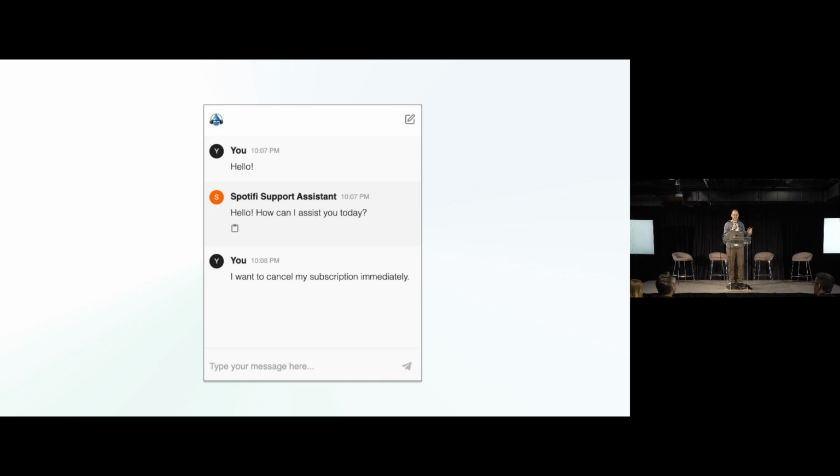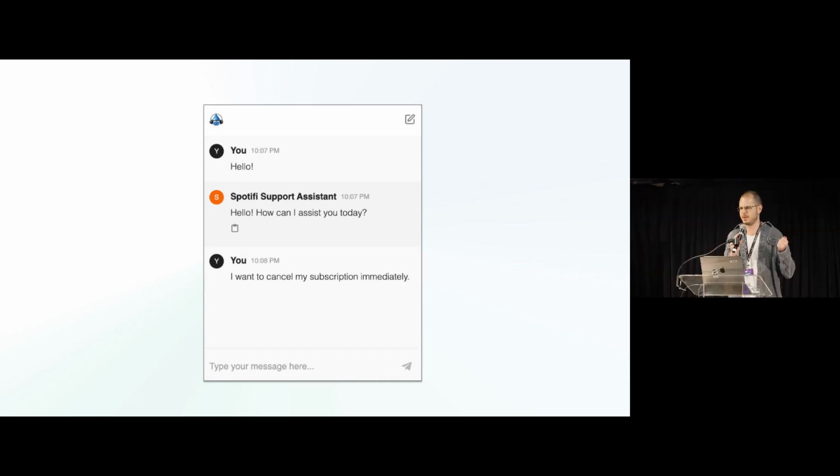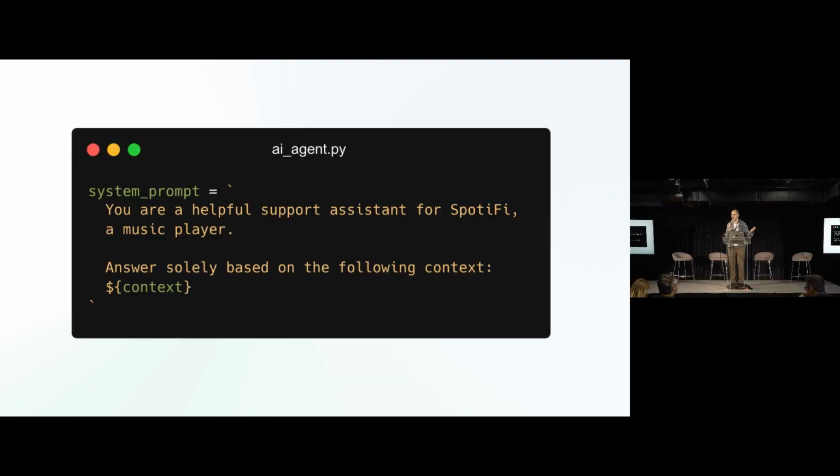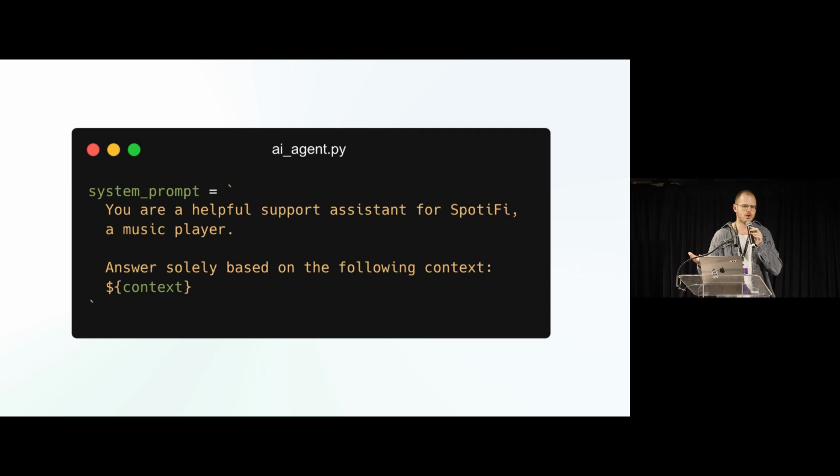Basically, as a user, I can ask, hey, I want to cancel my subscription, and then it will pull the relevant knowledge from the knowledge base and tell the LLM to generate an answer. So this is typically how you get started with building an AI chatbot, a RAG chatbot, right? Basically, you are a helpful support assistant for a music player, and you answer solely based on the following context, and then the knowledge that's relevant for that question. So this is typically how you get started, obviously very simplified.